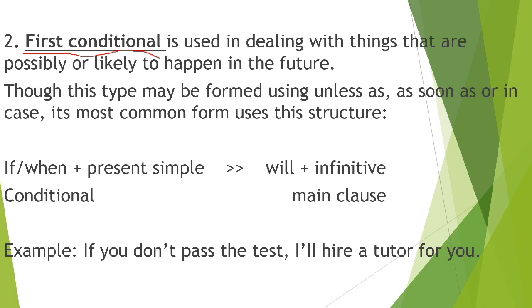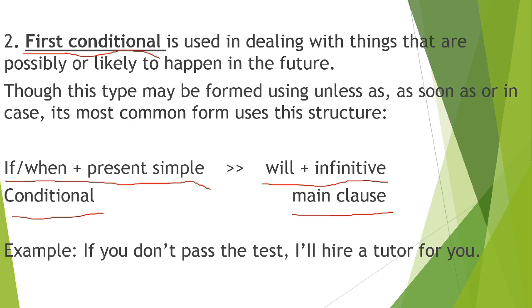Though this type may be formed using unless, as soon as, or in case, its most common form uses this structure: if or when plus present simple, this is the conditional, then will plus infinitive. This is what we call the main clause.